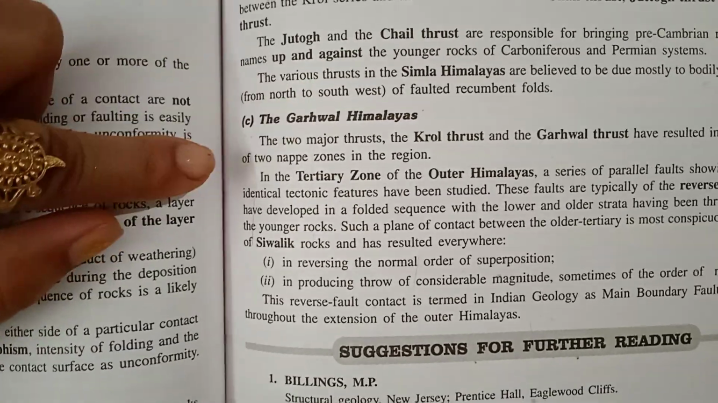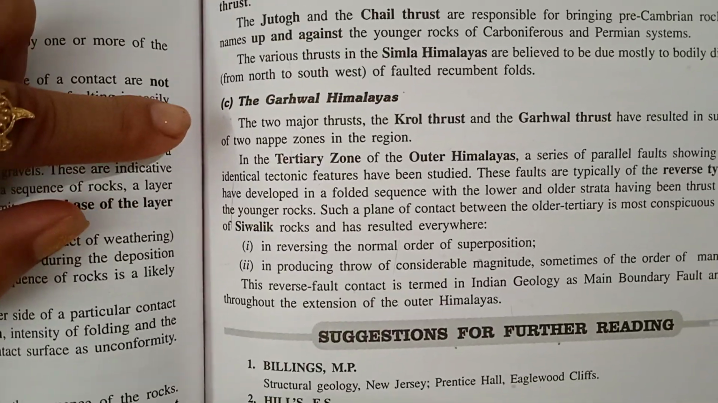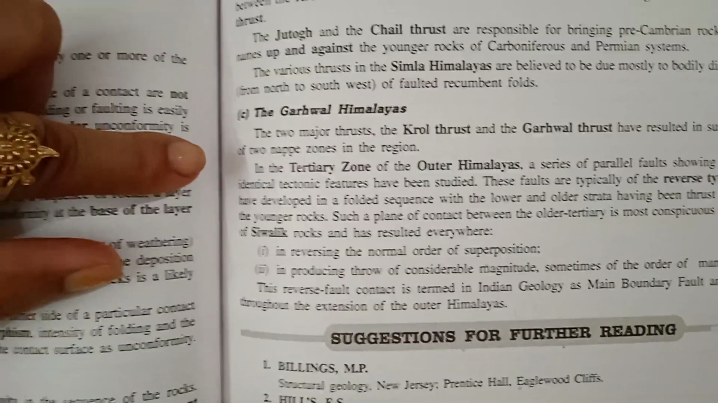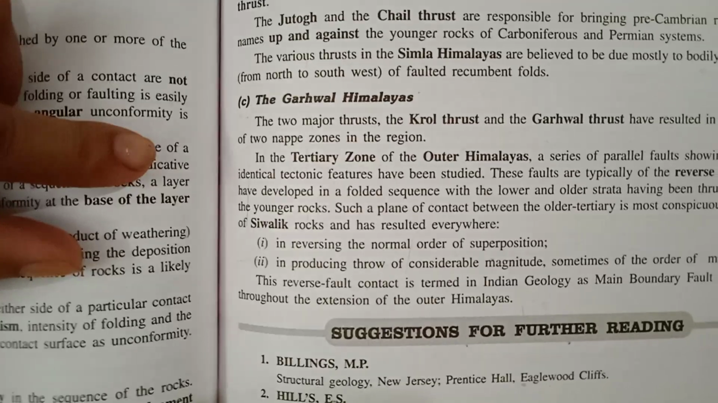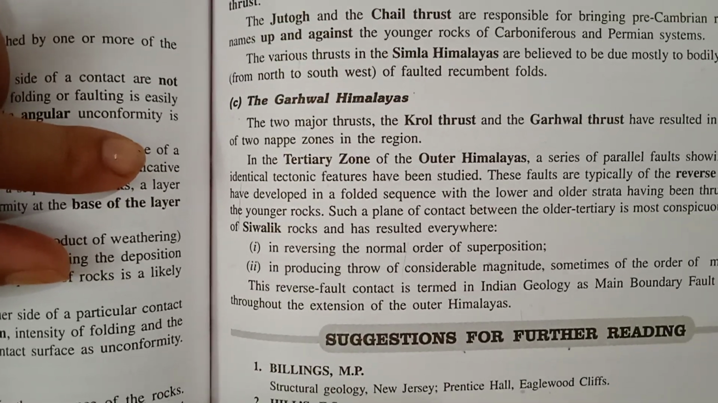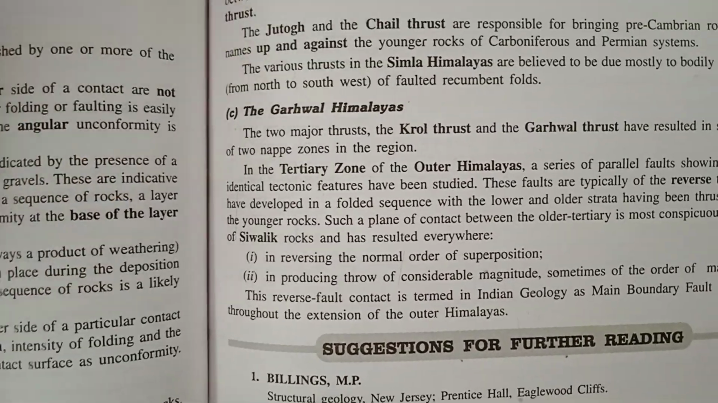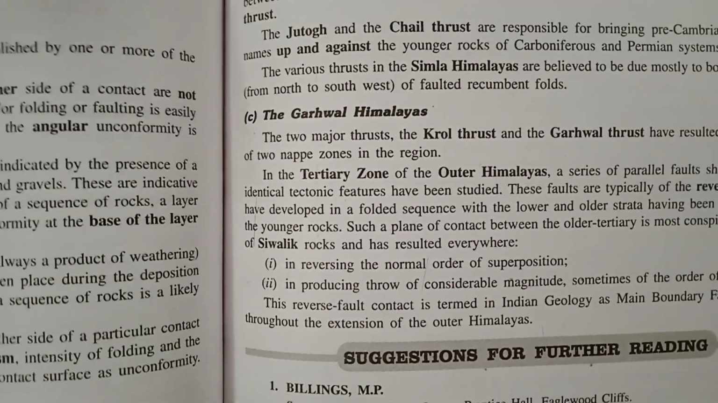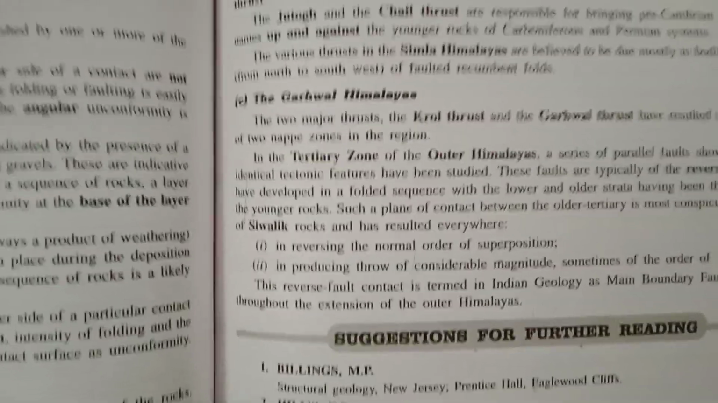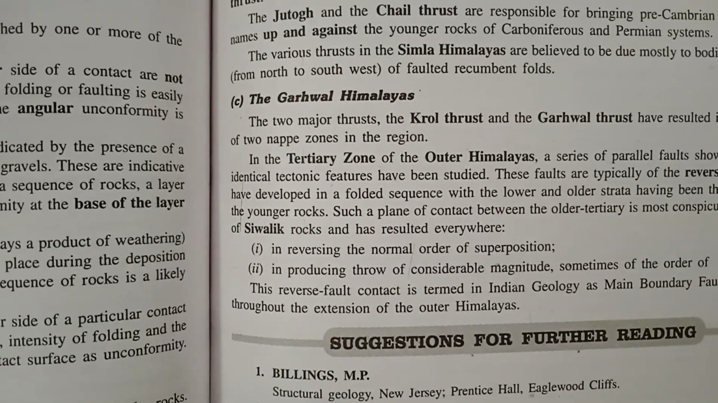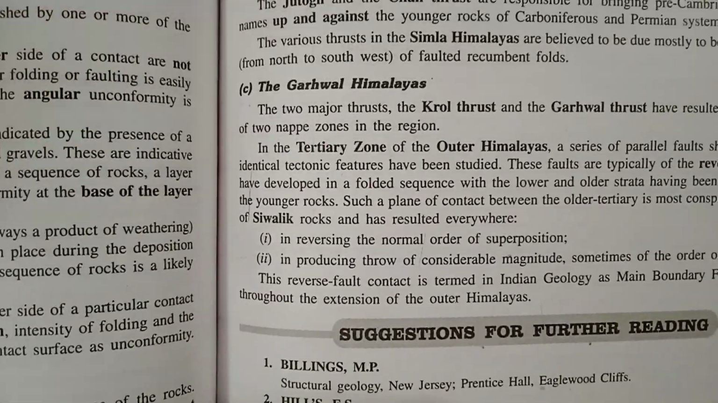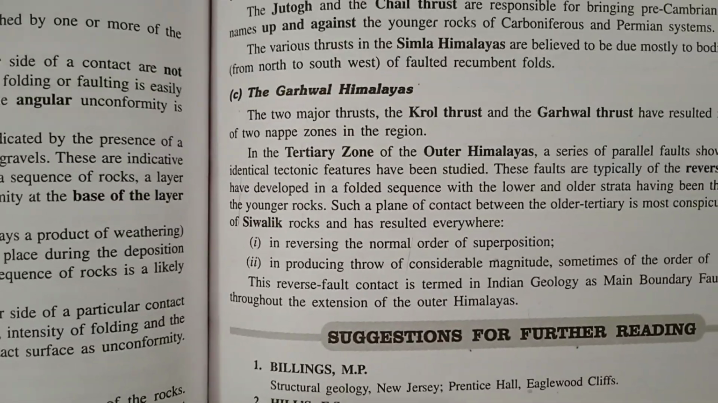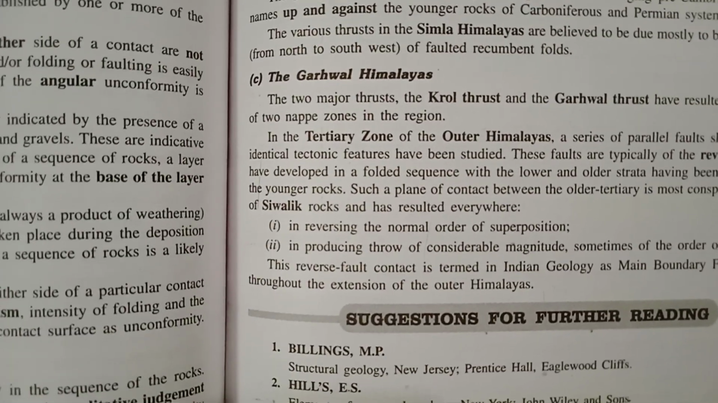In the Garhwal Himalayas, the two major thrusts, the Krol thrust and the Garhwal thrust, have resulted in superposition of two nappe zones in the regions. In the Tertiary zones of the outer Himalayas, a series of parallel faults showing essentially identical tectonic features have been studied. These faults are typically of the reverse type, which have developed in a folded sequence with the lower and older strata having been thrust up against the younger rocks.